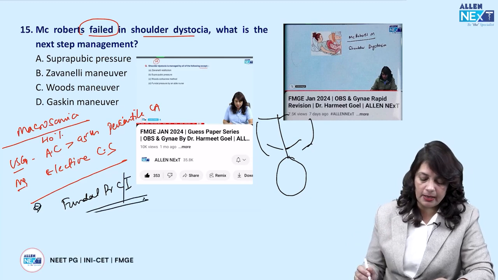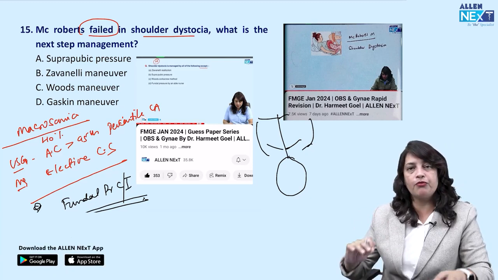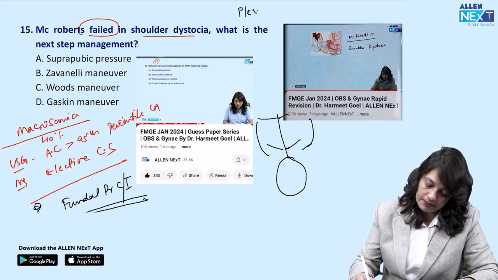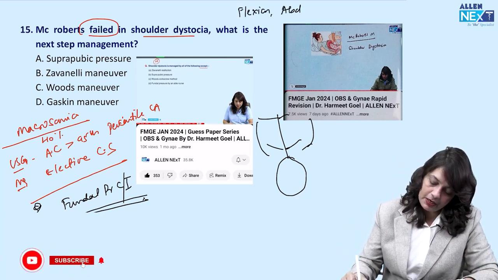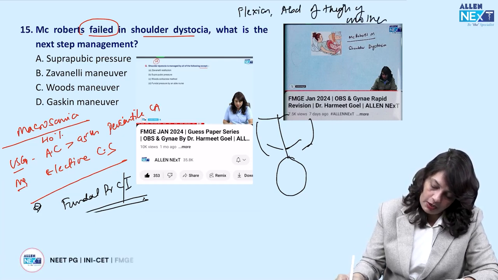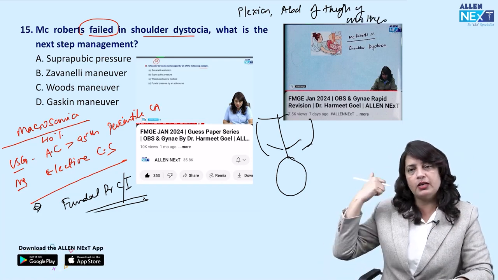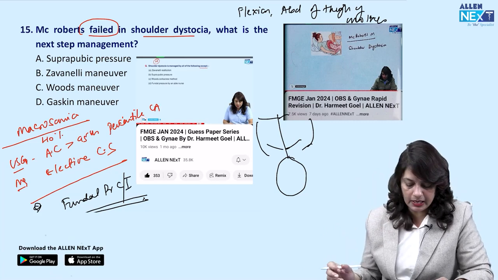Next, we can apply suprapubic pressure and perform the McRoberts maneuver, where there is flexion and abduction of the mother's thighs in order to increase the space so that the shoulders can be extracted and delivery conducted.